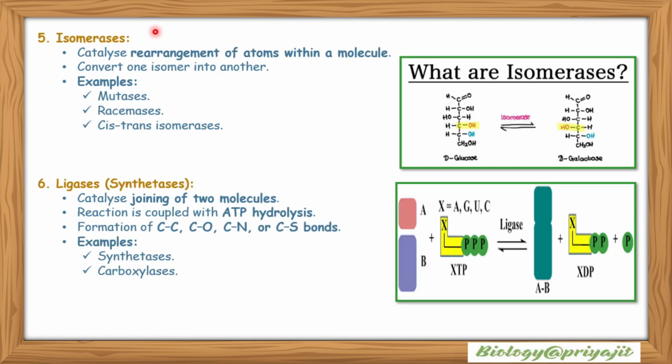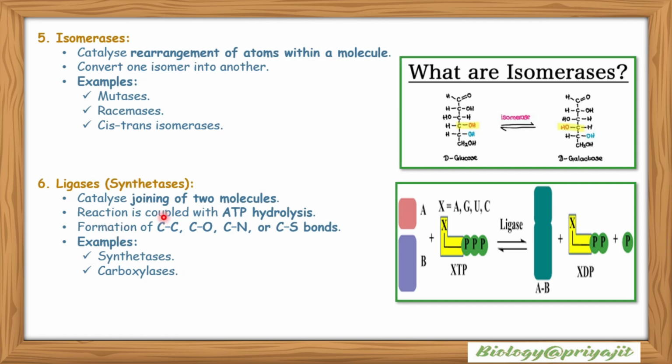Isomerases catalyze rearrangement of atoms within a molecule. That is, the isomerase converts D-glucose into D-galactose. They convert one isomer to another. Examples include mutase, racemase, cis-trans isomerase, etc.